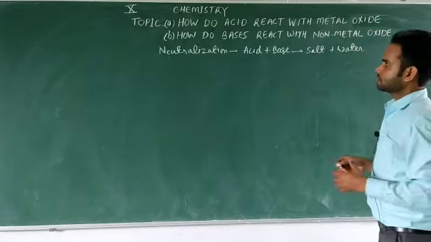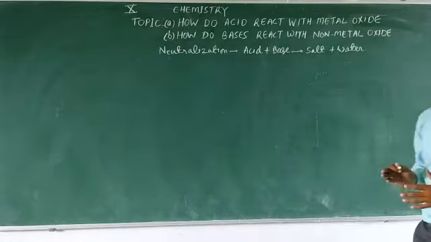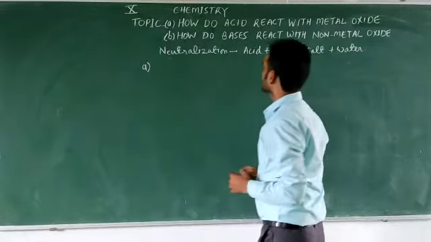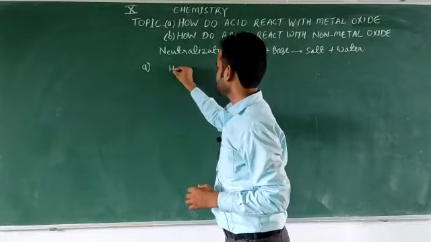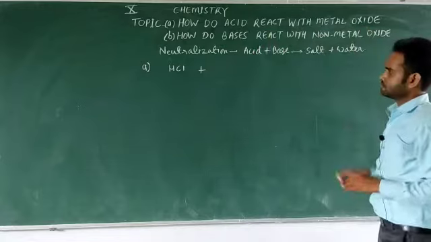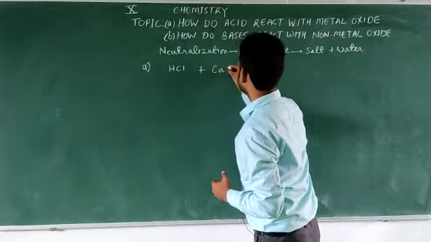Okay, so let us come to this topic, that is how do acids react with metallic oxides. This is the first one. In place of the acid we are taking hydrochloric acid, HCl, plus, in place of the metal oxide we are taking calcium oxide, CaO.